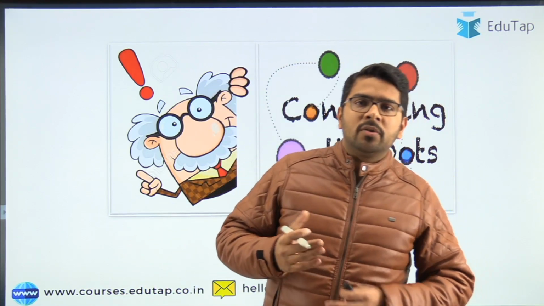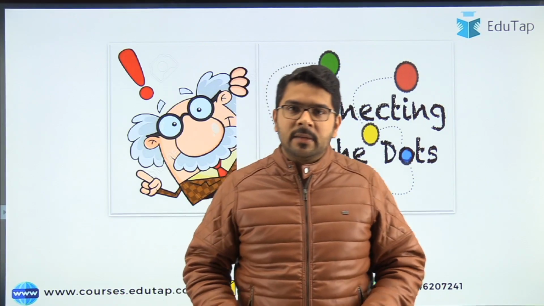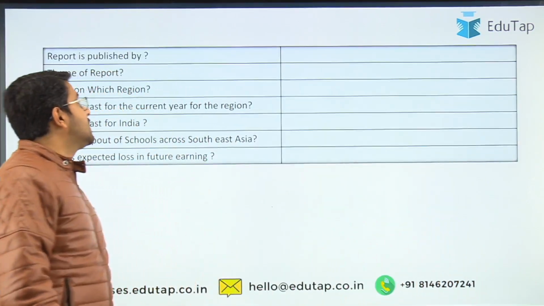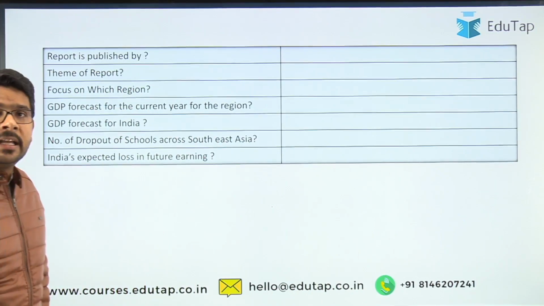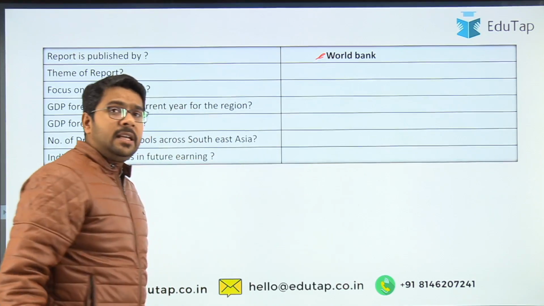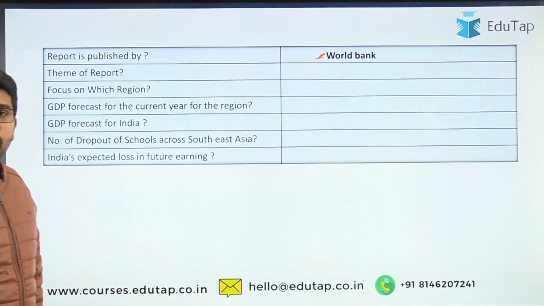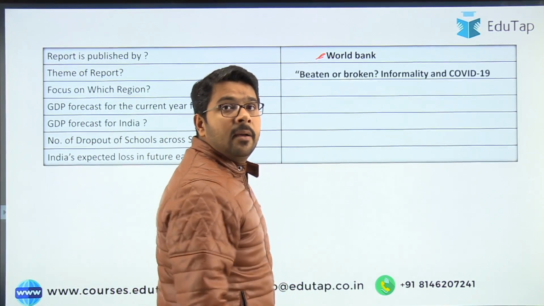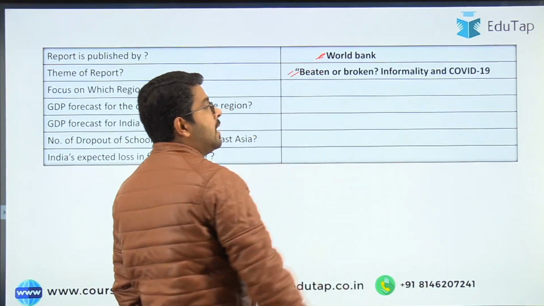So guys, we have talked about the report in detail. Now it's time to summarize the report or revise the report through some MCQs. The first MCQ is, the report is published by which agency? The answer is World Bank, and this kind of question can be asked in phase 1 as well as phase 2. Then the theme of the report, another important question guys. The theme for the fall edition is Beaten or Broken, Informality and COVID-19.